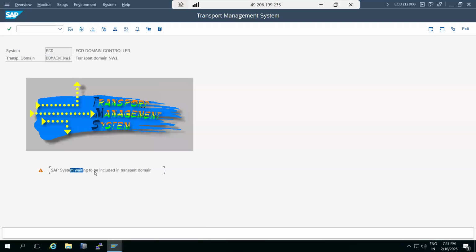Now the system was waiting; refresh here, and then that is gone. The ECD system is added into the transport domain.